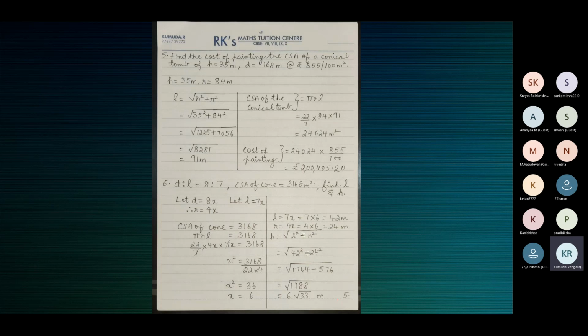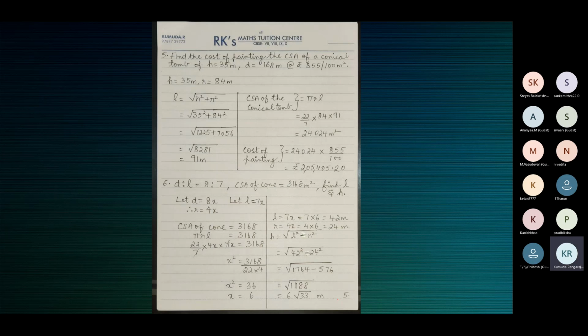In the sixth one, diameter is to slant height. See, if it is about a cone, when I say D and L, you should understand. It's about CSA of a cone. So L is not the length; sometimes the slant height is also called the length of the cone. L here is the slant height, D is the diameter.